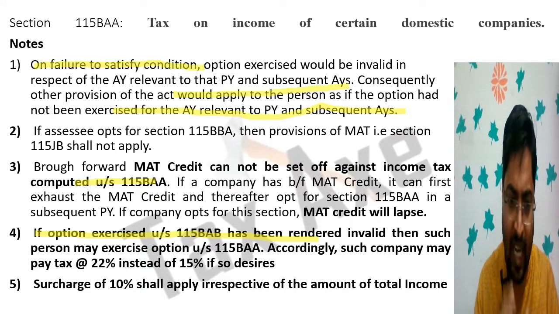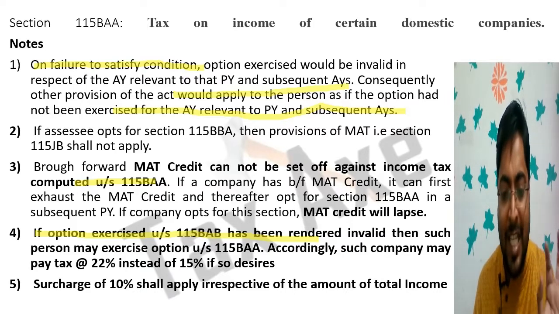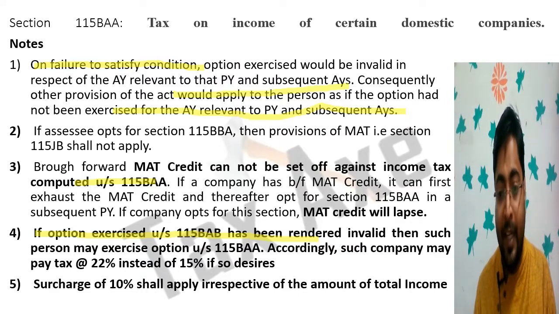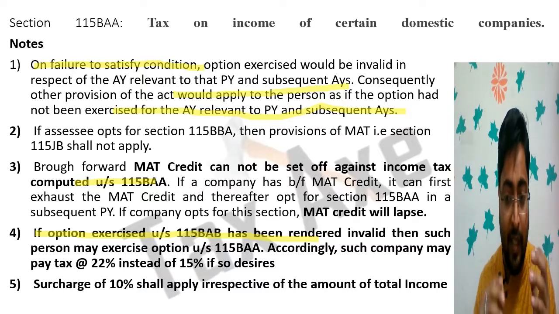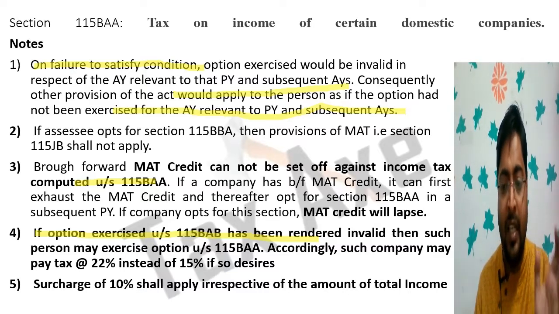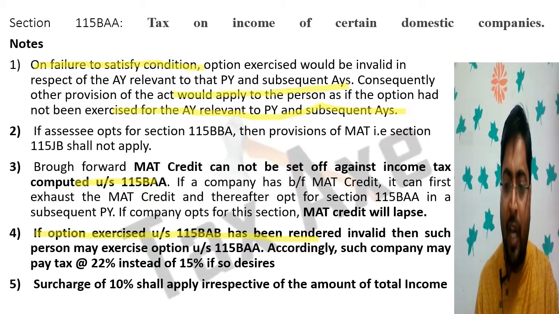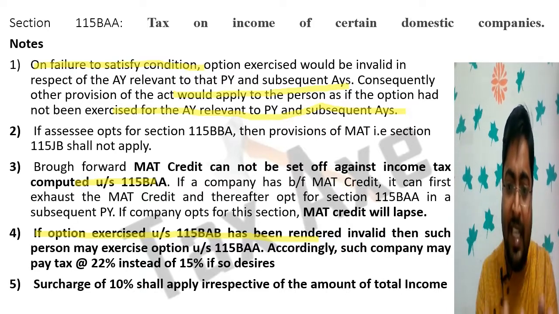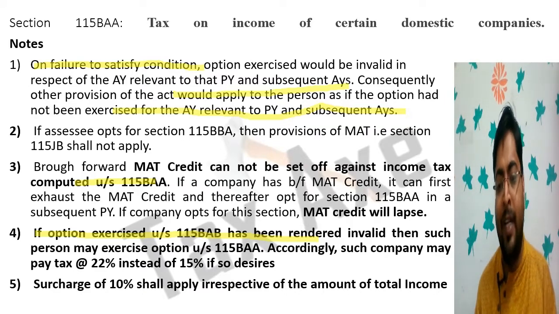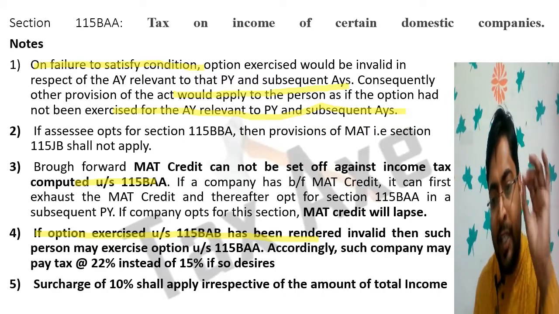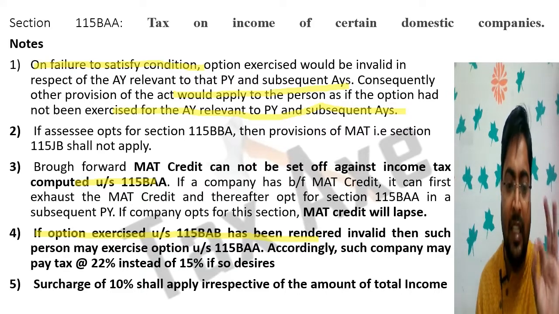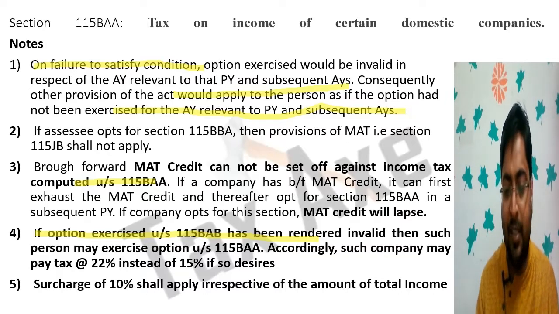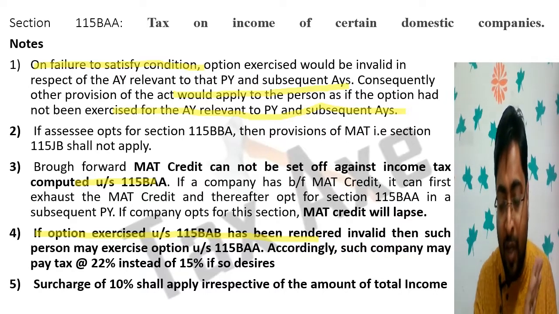Surcharge of 10% shall apply irrespective of the amount of total income. In the normal case of a domestic company, the surcharge is 7% for income from 1 crore to 10 crore, and above 10 crore it is 12%. But in this case, if the company opts for 115BAA and BAB, irrespective of the amount of income, the surcharge is 10% of the income tax, and it does not depend on the amount of income.